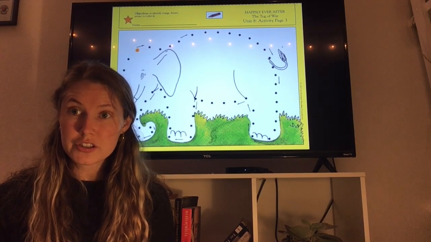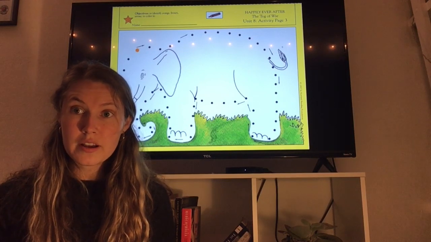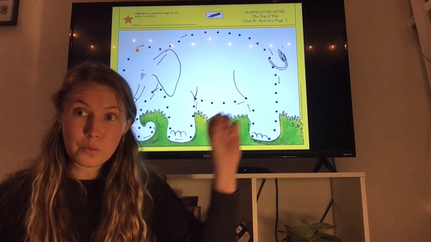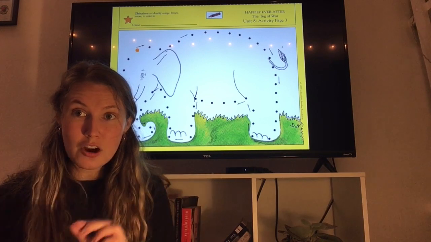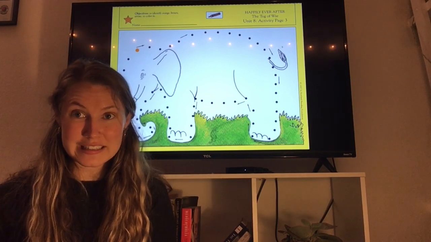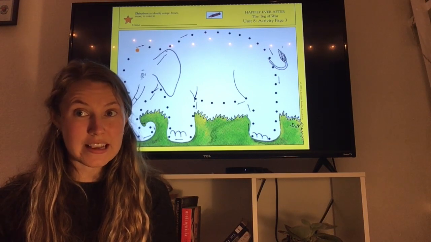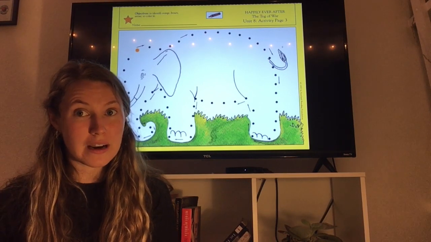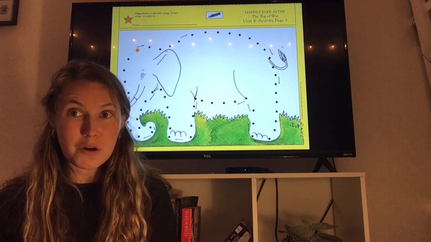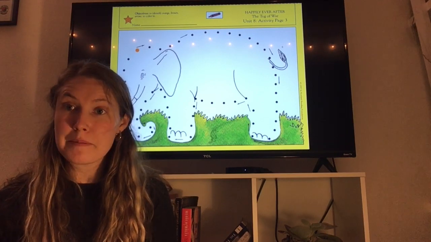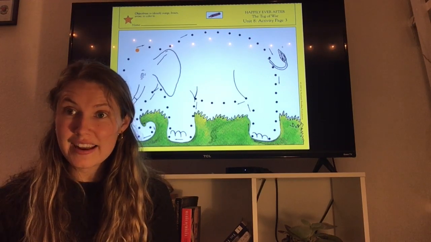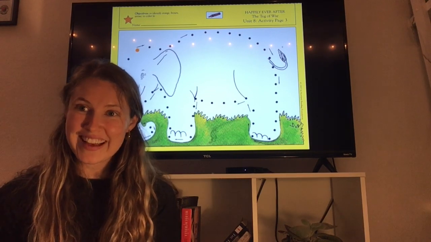So starting at the orange dot, we're going to follow the arrows which show us which way to trace around the secret picture that's on this page. On this page, there is an animal. And once we trace and connect all of our dots in the direction that the arrow asks us to, we will find that animal. So go ahead, pause the video here and do that. And next I will show you what it will look like.